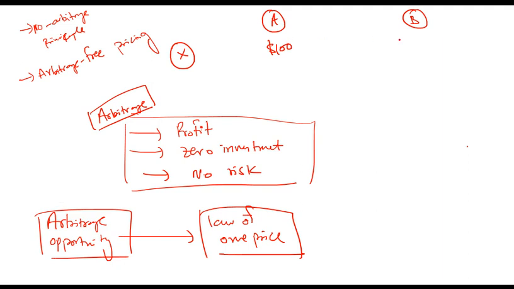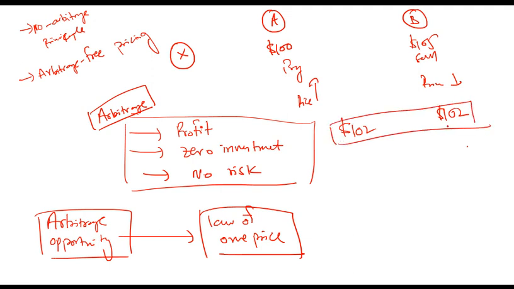An asset sells for $100 here and $105 here. So you buy it here and sell it in the other market. When everyone starts buying it, its price will go up. When everyone starts selling it, its price will go down. So eventually these two will converge. Let's say it becomes 102 here and 102 here. So the law of one price will eventually prevail.